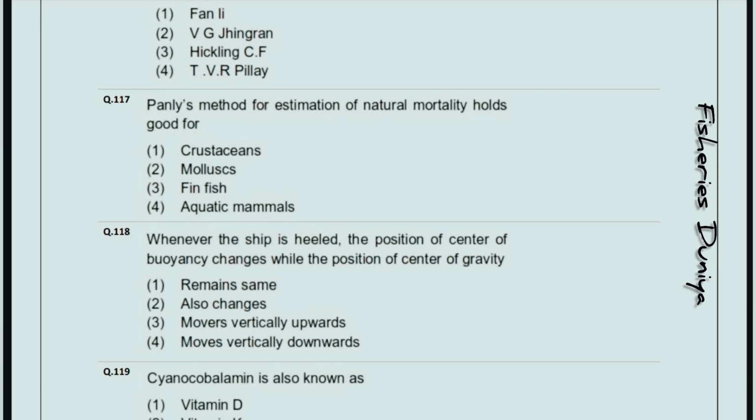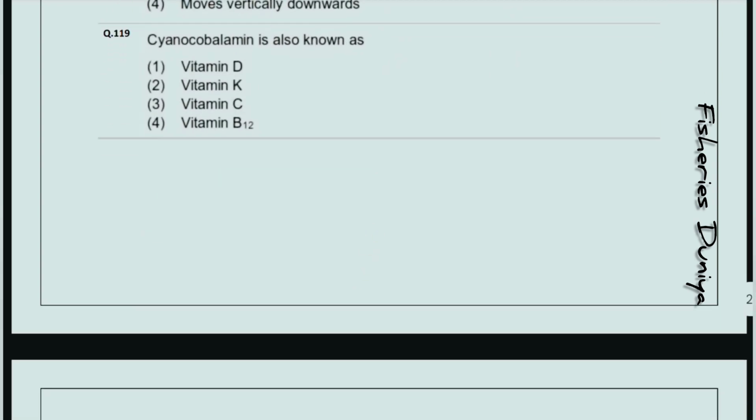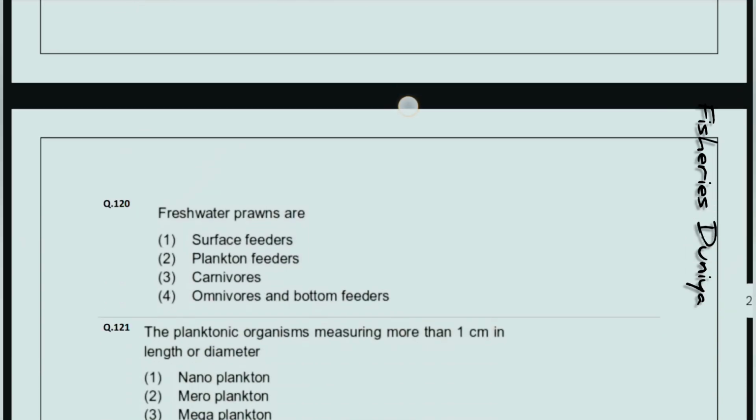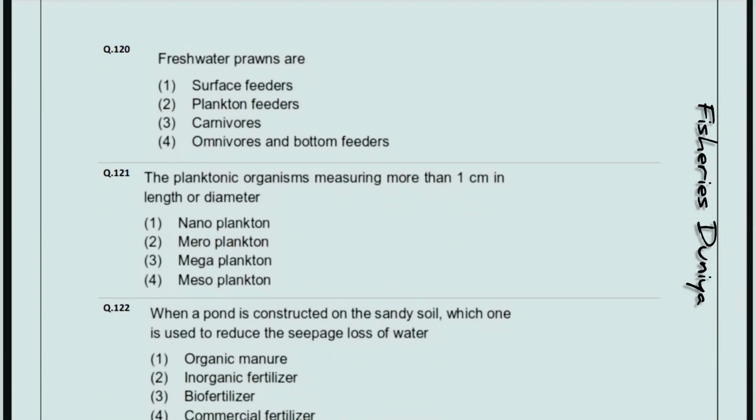Whenever the ship is heeled, the position of the center of buoyancy changes while the position of the center of gravity? So the correct answer is option number 1, remains same. Next question, cyanocobalamin is also known as? So the correct answer is option number 4, vitamin B12. Next question, freshwater prawns are? So the correct answer is option number 4, omnivores and bottom feeders. The planktonic organisms measuring more than 1 centimeter in length or diameter are? So the correct answer is option number 3, megaplankton.